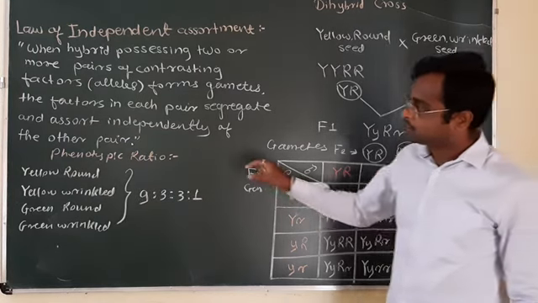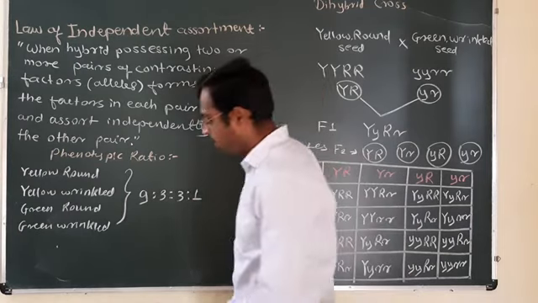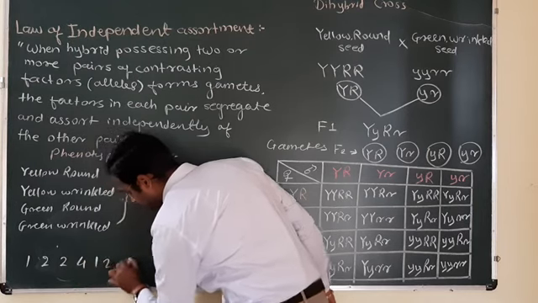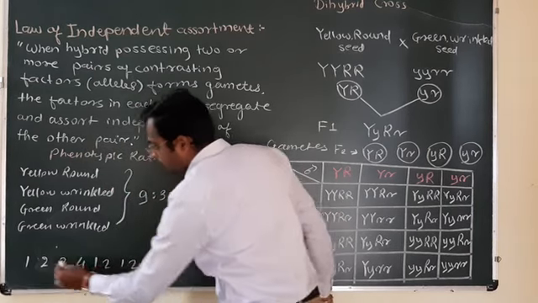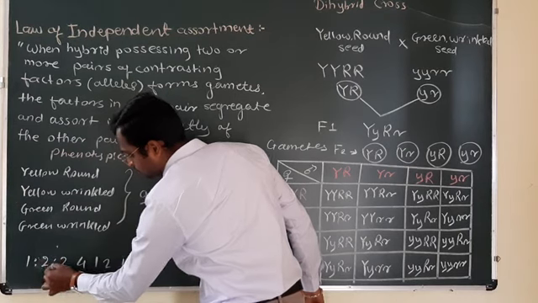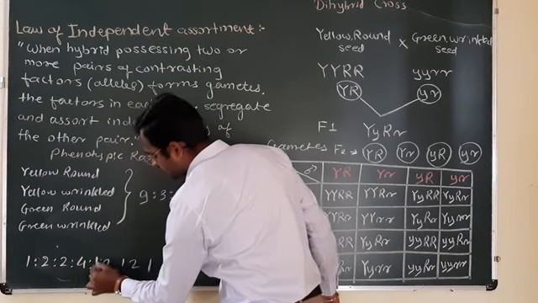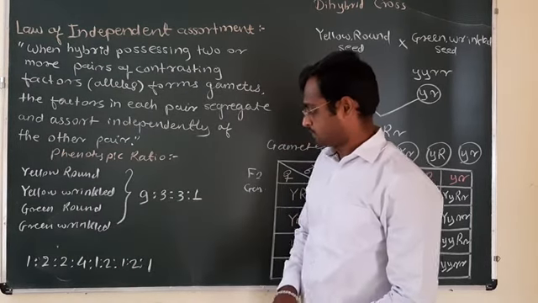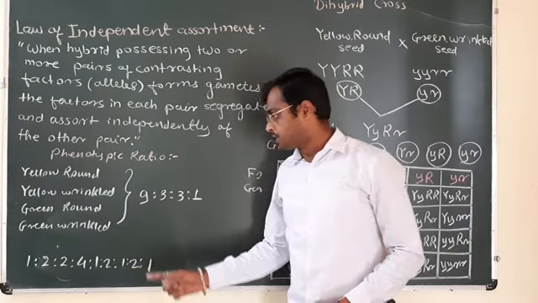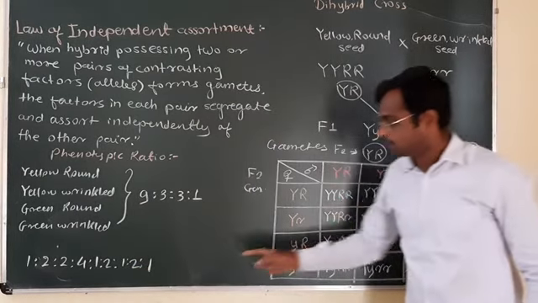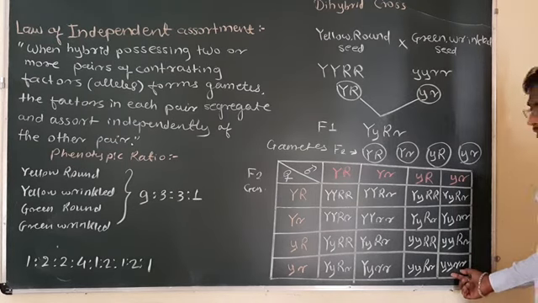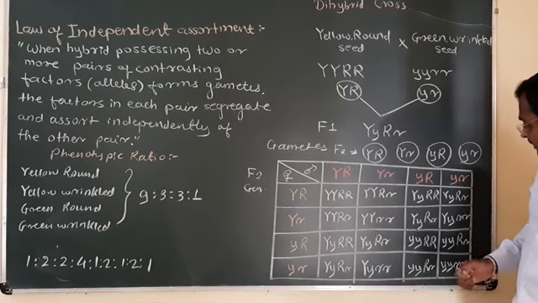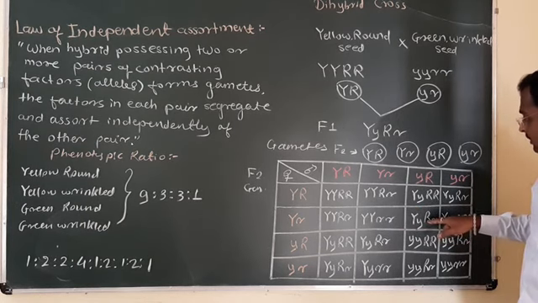Likewise. This is the phenotypic ratio, and the genotypic ratio is 1 is to 2 is to 2 is to 4 is to 1 is to 2 is to 1 is to 2 is to 1. This is the genotypic ratio. 1 yellow round. This one green wrinkled. These 2 yellow round, this type of yellow round, and this is yellow round.